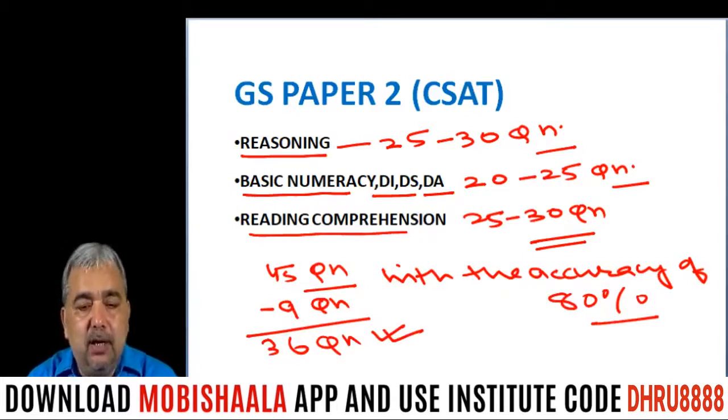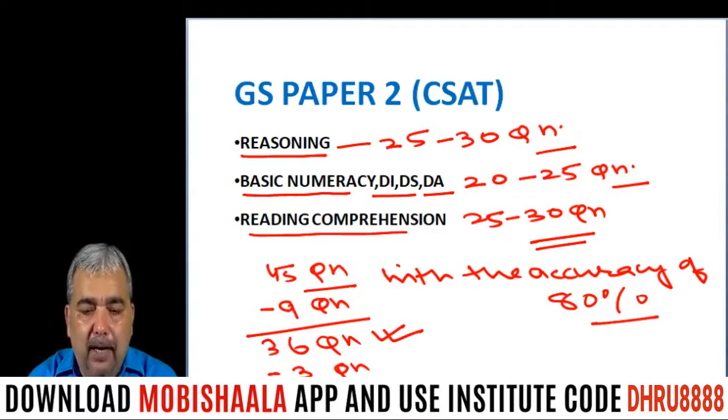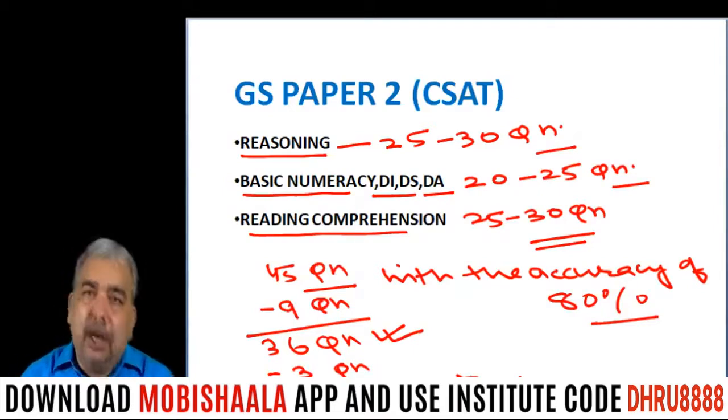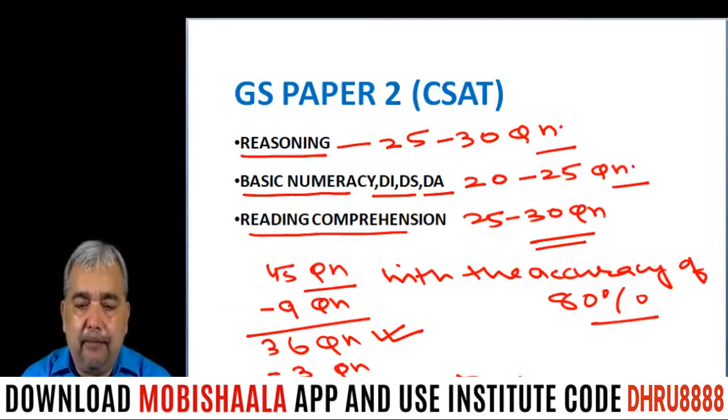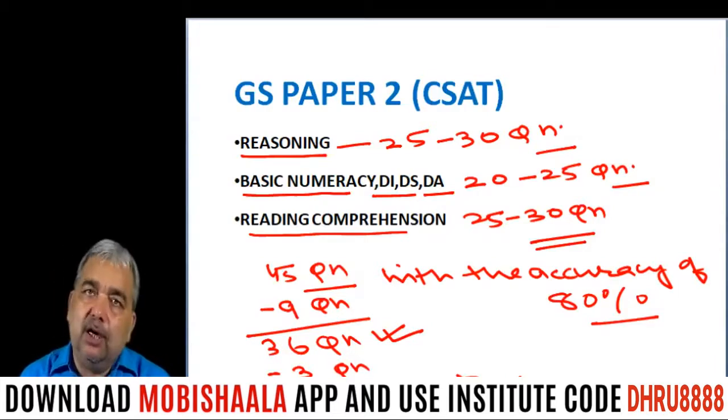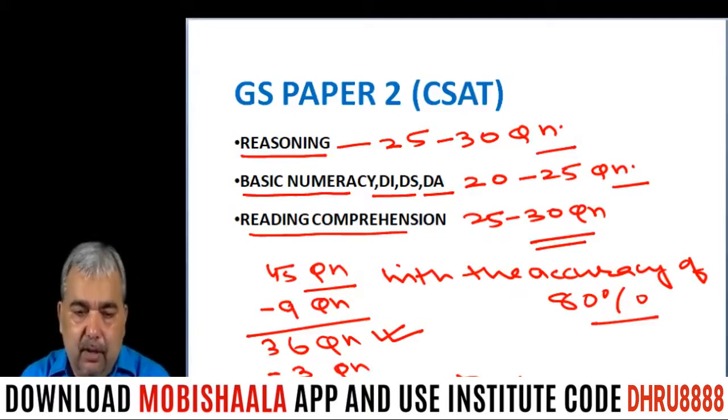It means one third of the marks will be deducted. So you can say the marks of 3 questions will be deducted from 36. So in net you have attempted 33 questions, and that is a good one. That is good because in net you have to attempt 27 questions, but that is a borderline. So to be safe, you should attempt 33 questions in net. Net means deducting the negative marks.